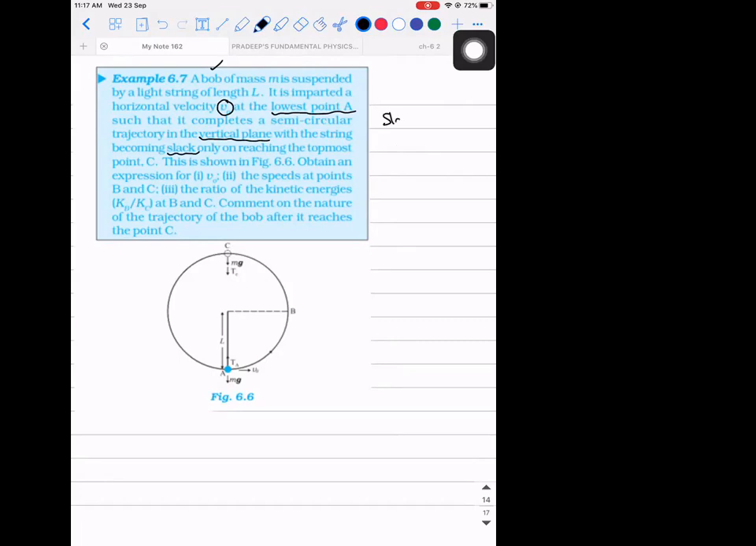and loose means mathematically tension is 0. So it becomes slack only on reaching the topmost point C. So this is shown. Obtain the expression for the velocity at the bottom, the speeds at the points B and C, and the ratio of kinetic energy at B and C. Comment on the nature of the trajectory of the bob after it reaches the point C.